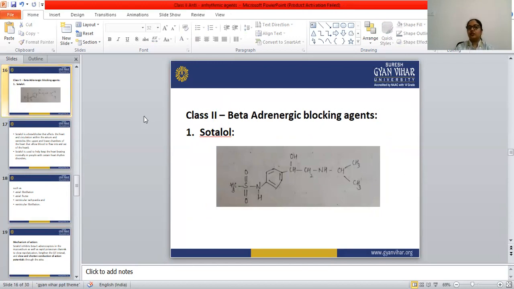This class 2 drug is a beta adrenergic blocking agent. In the class 3 drugs, the repolarization prolongators, or potassium channel blockers, only amiodarone is in our syllabus. Amiodarone has iodine content, two molecules of iodine, and due to that it produces hypothyroidism. This is an important question that may come in the exams.